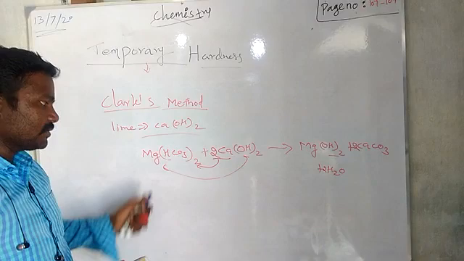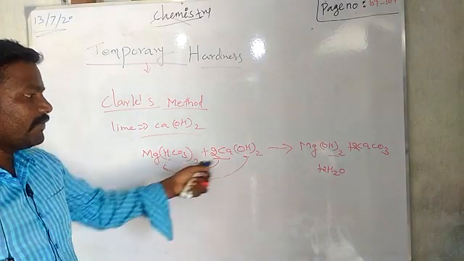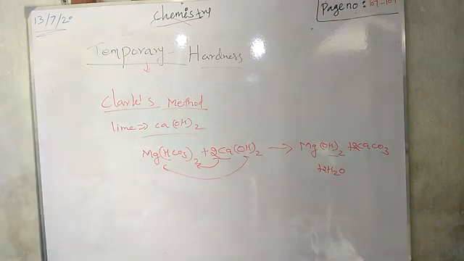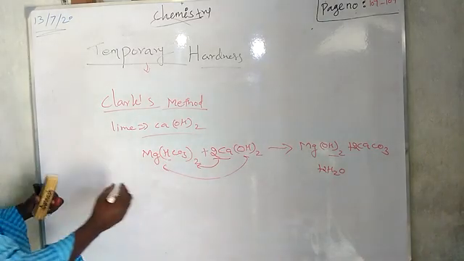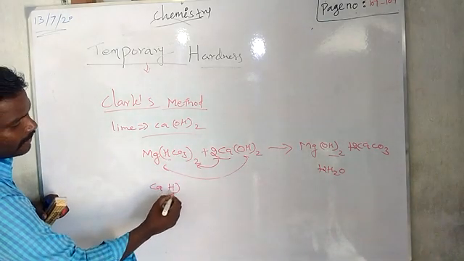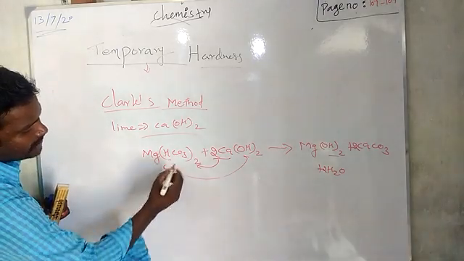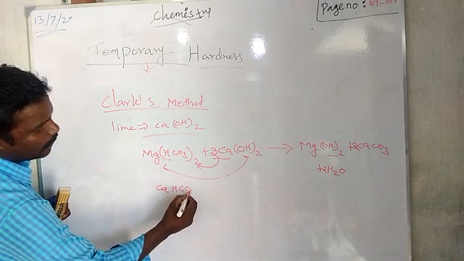Again, I am telling my dear students, magnesium bicarbonate reacts with lime water and gives magnesium hydroxide as well as calcium carbonate and water. But in case of calcium bicarbonate, we need not worry about that.